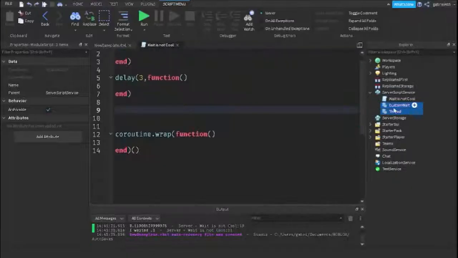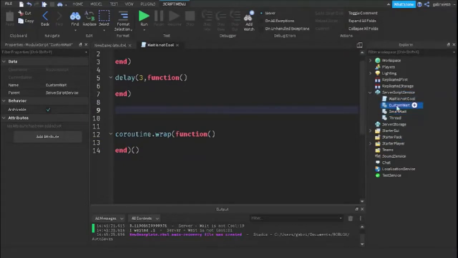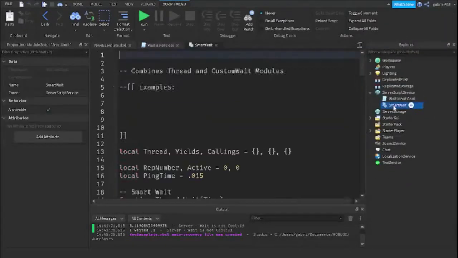So these are two modules, okay? And basically what I did is combine them into one module. This is just kind of like my module, except I just took the code in both and combined it in one. So I hope that makes sense. These two modules create this one module, and I will leave this module in the description as well.